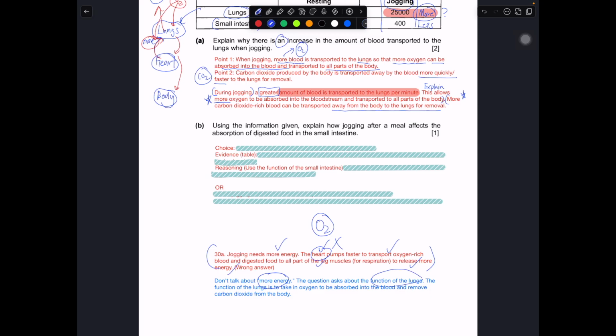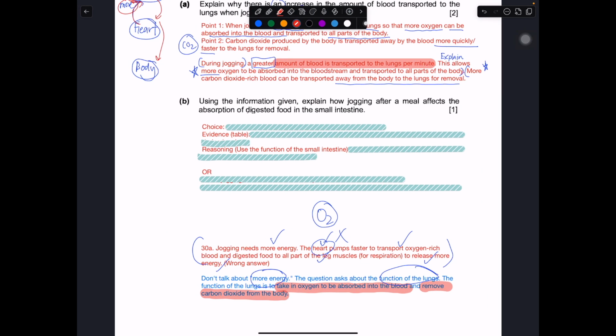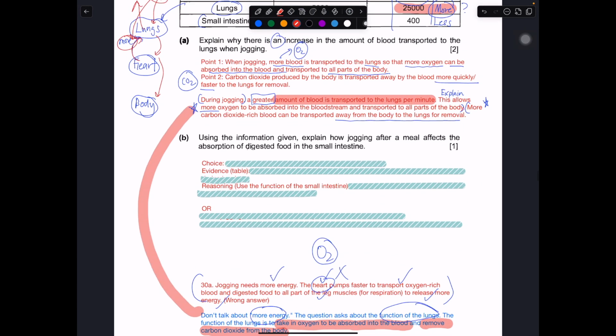Think about the function of the lungs. The function of the lungs is to take in oxygen to be absorbed by the blood and remove carbon dioxide from the body. So this is the key part. That's why in the answer we link back to oxygen and carbon dioxide. We don't really need to talk about releasing more energy.